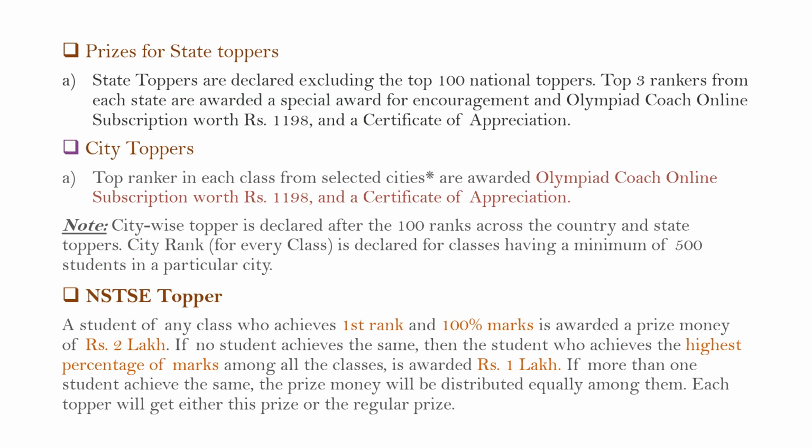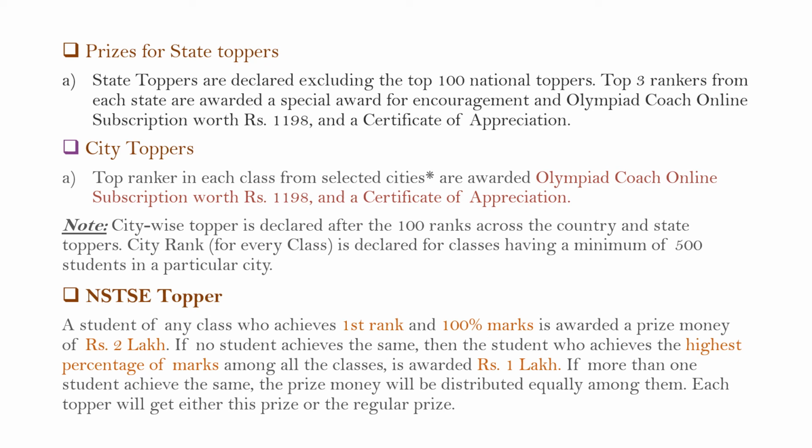Prizes for state toppers. State toppers are declared, excluding the top 100 national toppers. Top 3 rankers from each state are awarded a special award for encouragement and Olympiad Coach online subscription worth Rs 1198 and a certificate of appreciation. City toppers, the top ranker in each class from selected cities, are awarded Olympiad Coach online subscription worth Rs 1198 and a certificate of appreciation. Note: city-wise topper is declared after the 100 ranks across the country and state toppers. City rank for every class is declared for classes having a minimum of 500 students in a particular city.